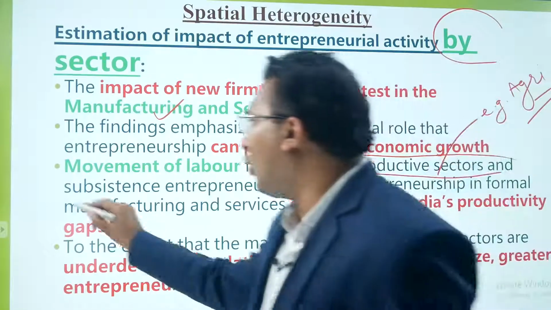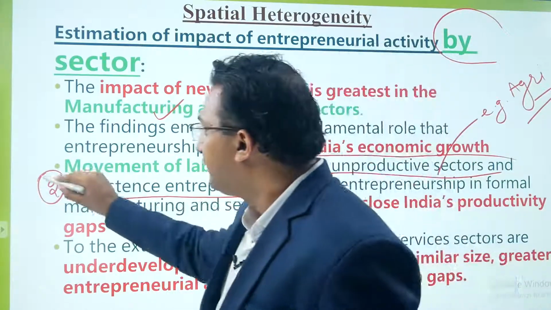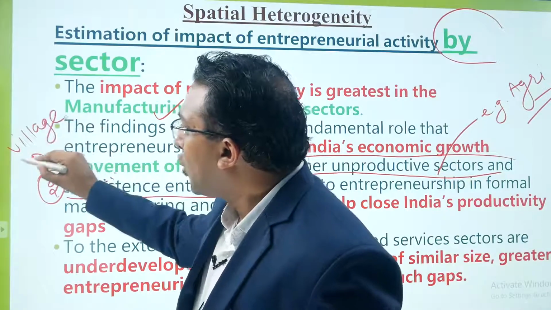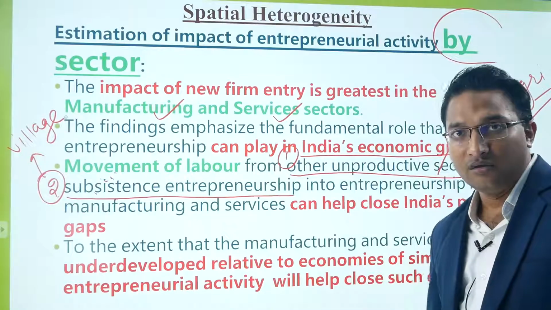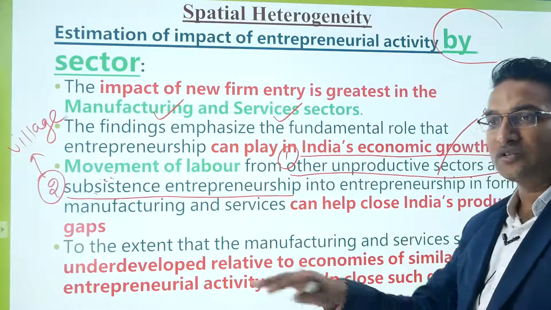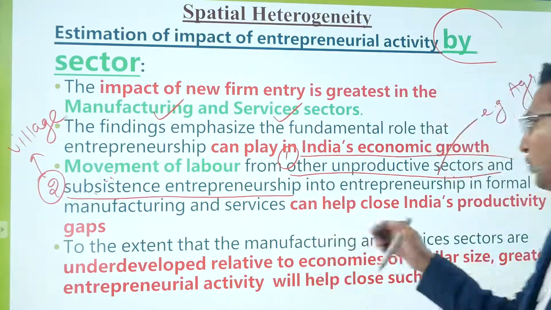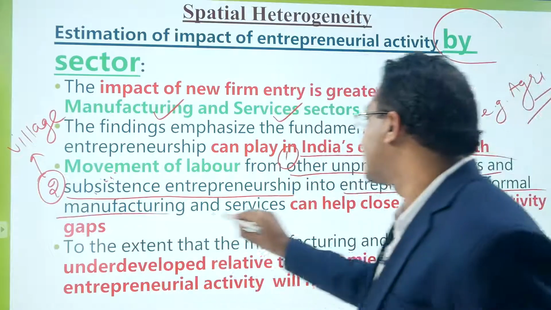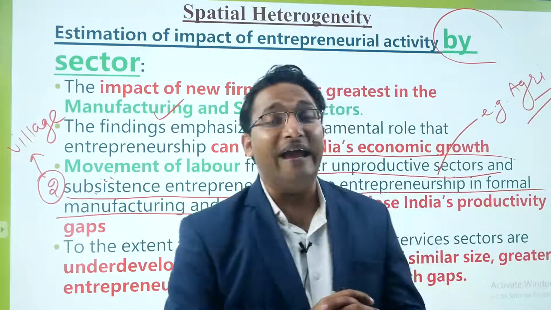And subsistence entrepreneurship. Subsistence entrepreneurship, for example, the village industries and cottage industries, those are subsistence entrepreneurship. They are working for their own necessity or the necessity of a few selected local people. So they should move to entrepreneurship in the formal manufacturing and services sector. See, the manufacturing sector is always considered to be better than the agriculture sector.